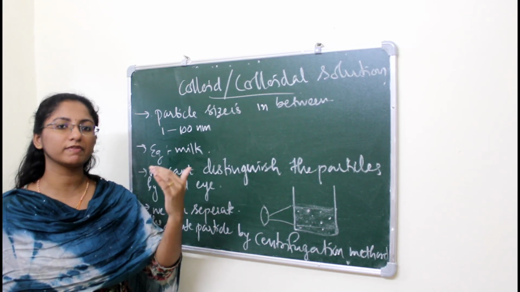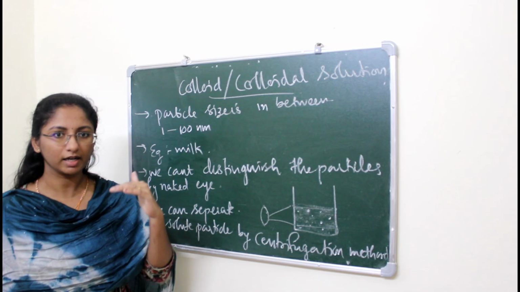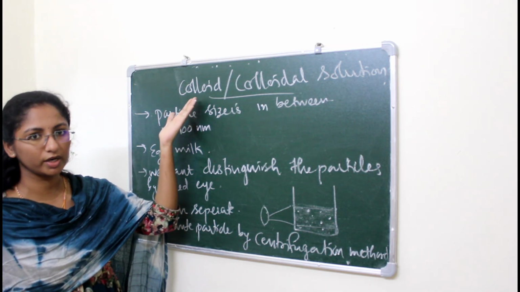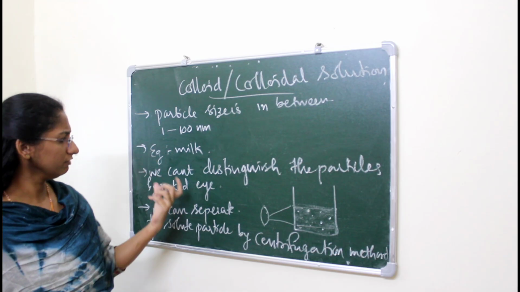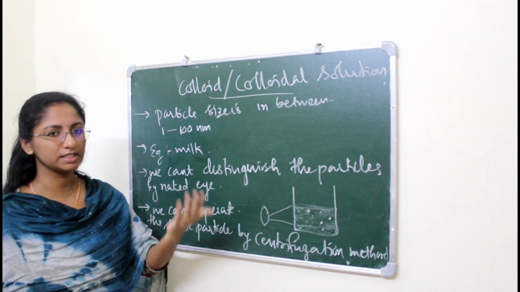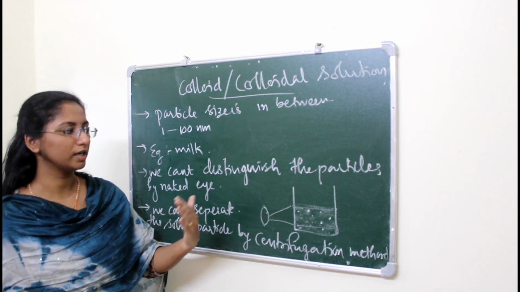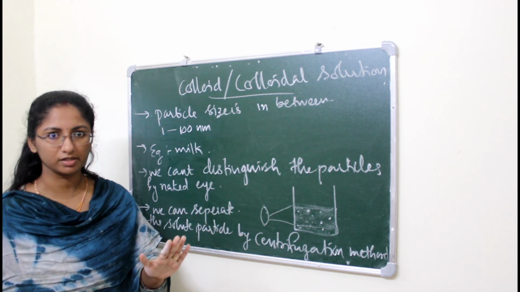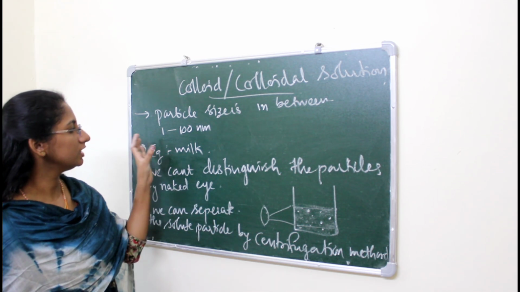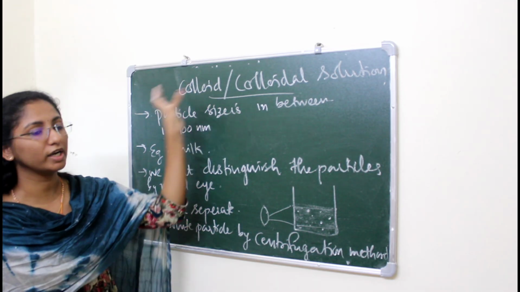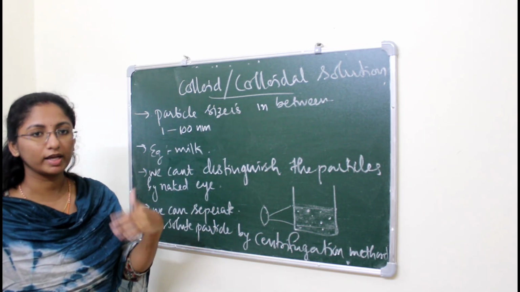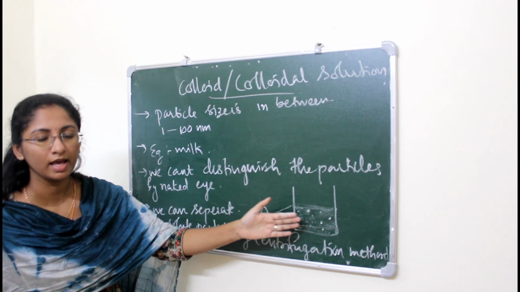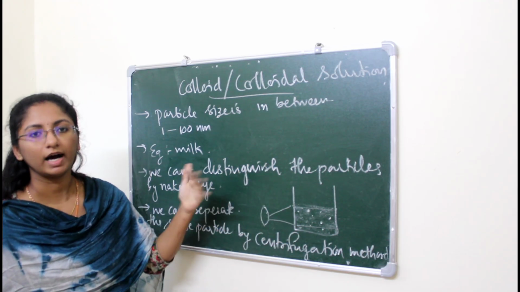The solute particles will be deposited at the bottom of the container, right? So similarly, when we are taking this colloidal solution, what will happen? When we are keeping this milk undisturbed for some time, can we see the milk particles deposited under the milk? No, right? So we can say that this colloidal solution is stable. We can't deposit the solute particles within this colloidal solution when we are keeping it undisturbed.